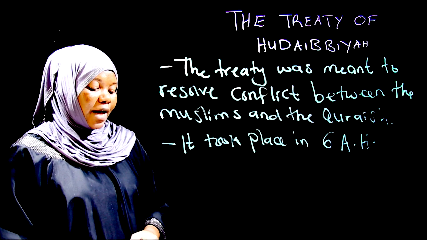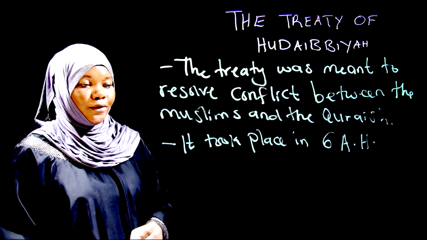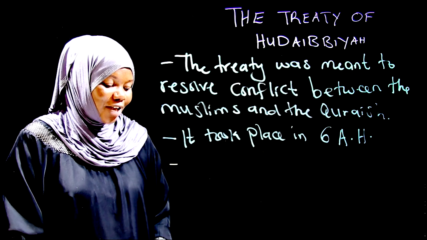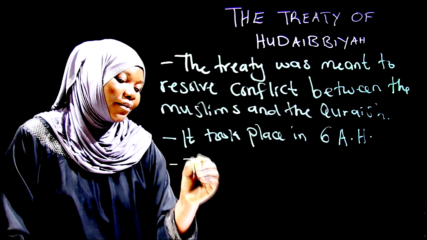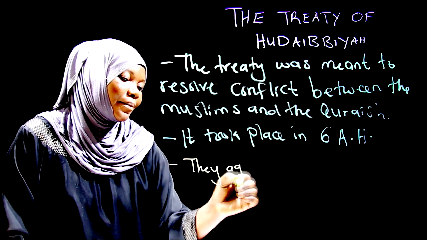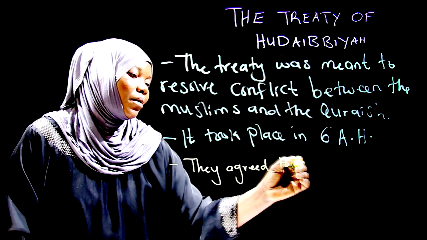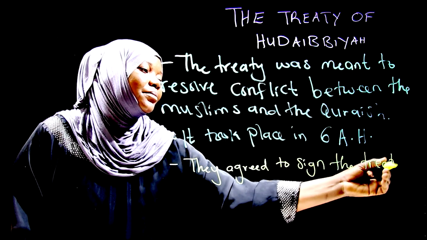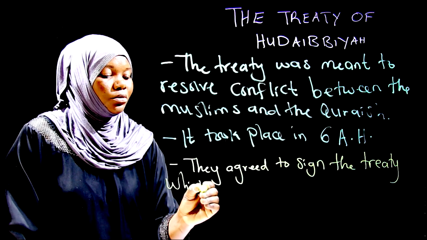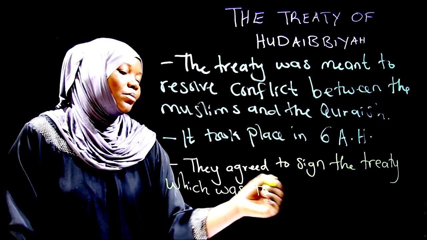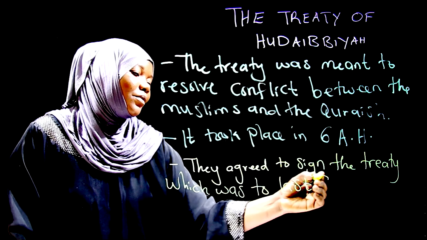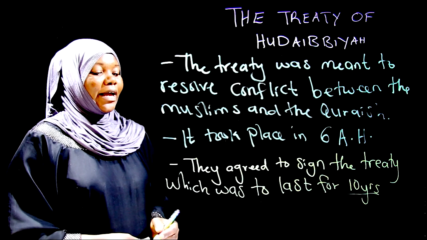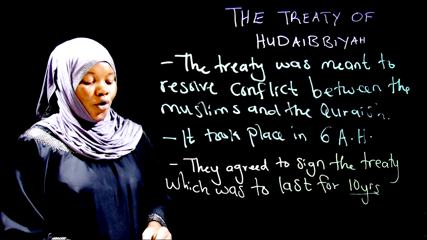The Quraysh and the Muslims agreed to sign the treaty and it was to last for 10 years. My dear learners, hence the treaty was called the Treaty of Hudaibbiyah.